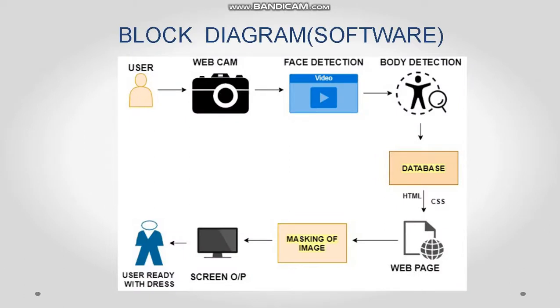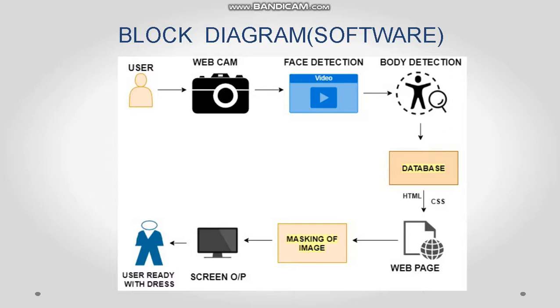Hi, I am Tushar and I am going to explain the block diagram. First, the extraction of the information of the user takes place from the video stream. Then several images will be captured, and from that the face detection part takes place. Face detection takes place with two algorithms: one is the Haar classifier and the second one is the Viola-Jones algorithm. After that, the body detection will take place. In that, the upper body and the lower body parts will be detected.